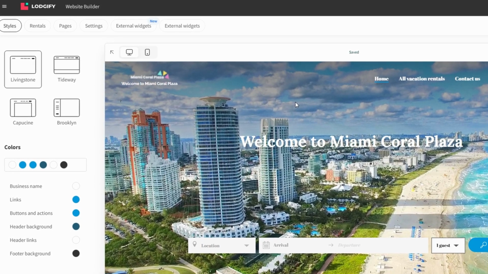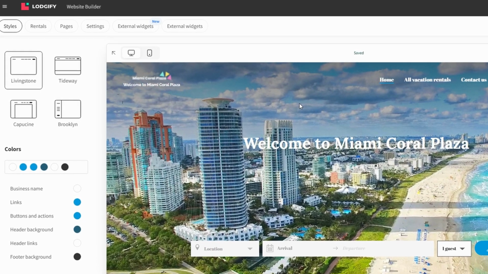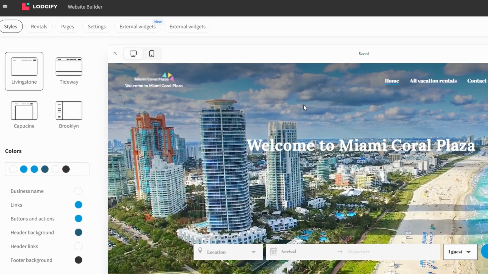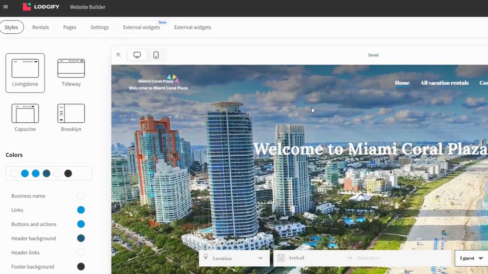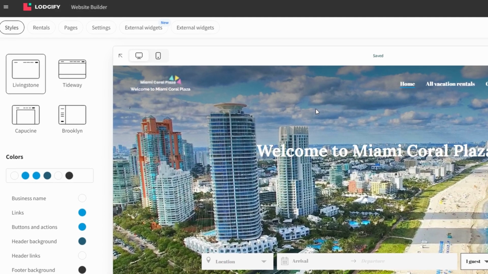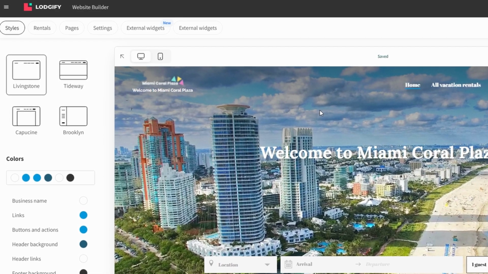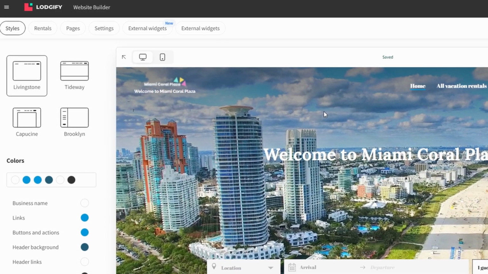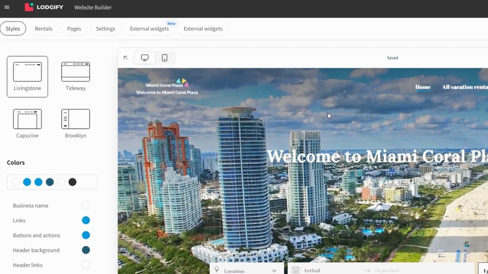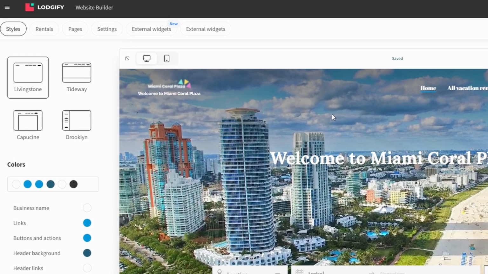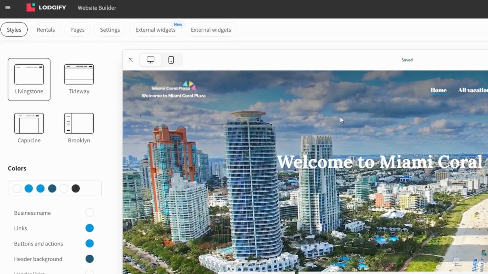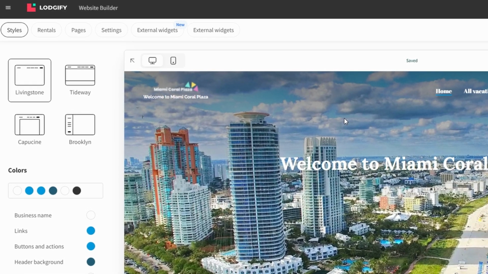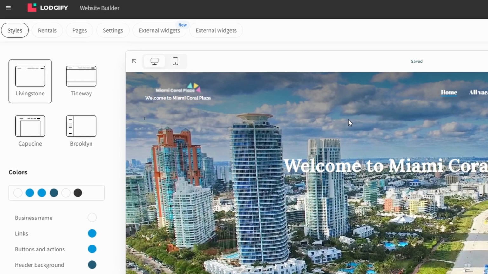Select the one that best fits your property's style and layout, whether you're running a cozy apartment, a spacious house, or a beachfront villa. Once you've picked a template, you can fully customize it. Update your business name to match your branding, and upload a logo that represents your rental property. You can also change the colors of your site to match the tone and feel of your space, ensuring it aligns with your unique style.